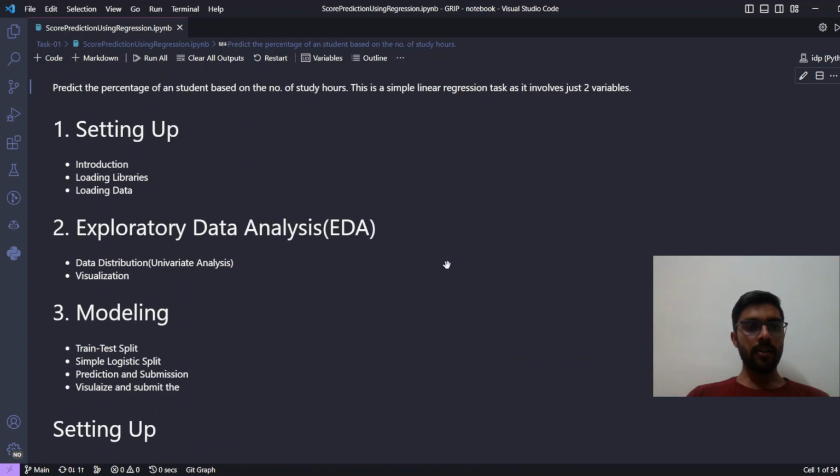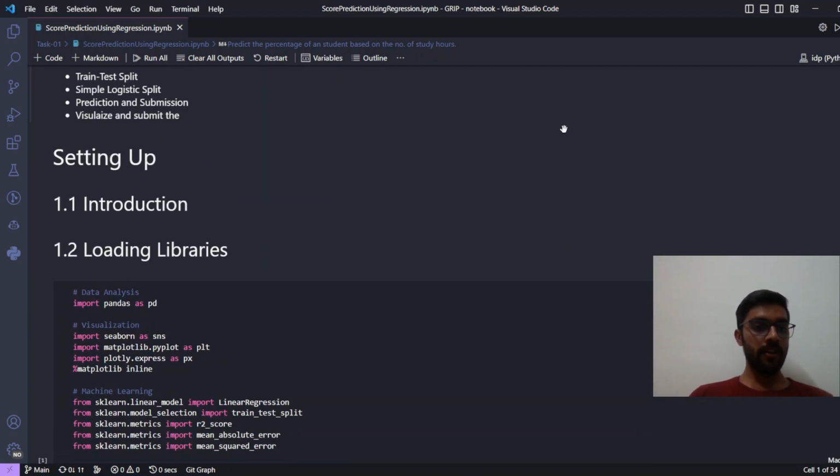Hello guys, I'm Kant and this is the first task given from the Spark Foundation. The task was to predict the percentage of a student based on the number of study hours. This is a simple linear regression task as it involves just two variables, x and y.